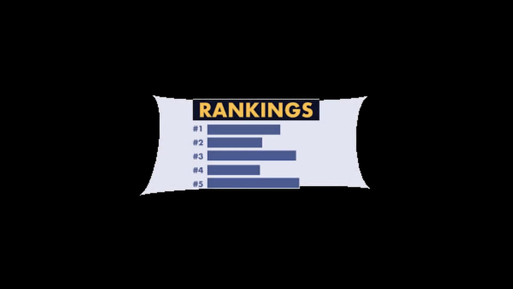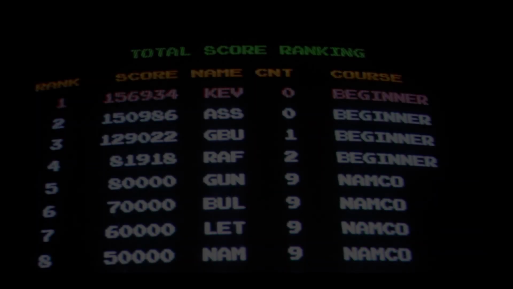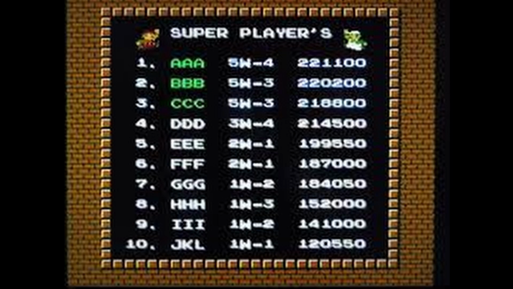Since the dawn of time, humans have compared themselves against each other through simulated competition and through the natural game of life. But in the last century, we've been able to compete in a way never before dreamed of. High scores are a timeless achievement of proving that you're better than anybody else, and they've existed since the beginning, often as incentive to keep playing the game and get into the feedback loop of entertainment.